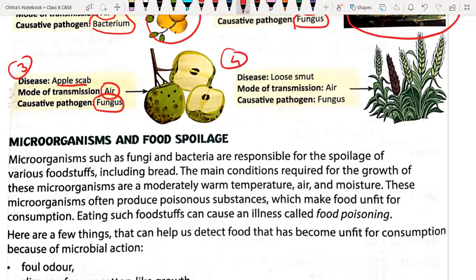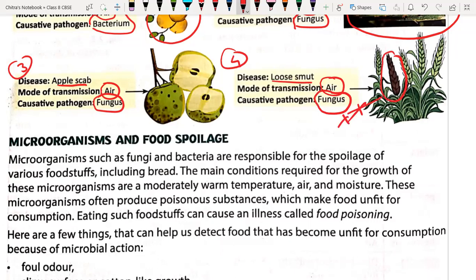The fourth disease is loose smut of wheat and barley. Again it is a fungal disease, and if it is fungal then it is spread through air. They generally spread through air only. So what happens in this case? You see the dark colored grains of the wheat get destroyed completely. Due to the fungal infection, the plant may die, and that plant is not going to produce seeds.